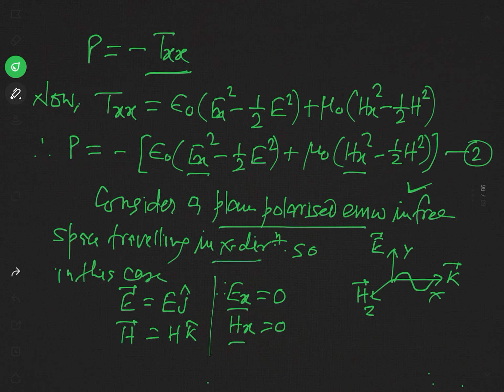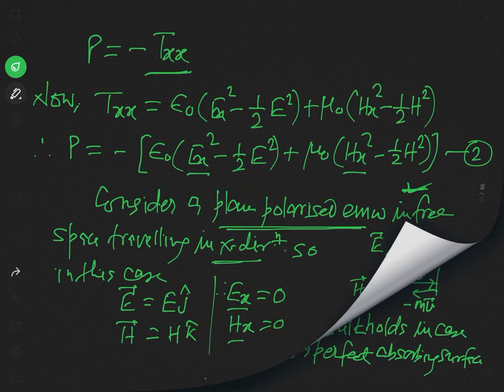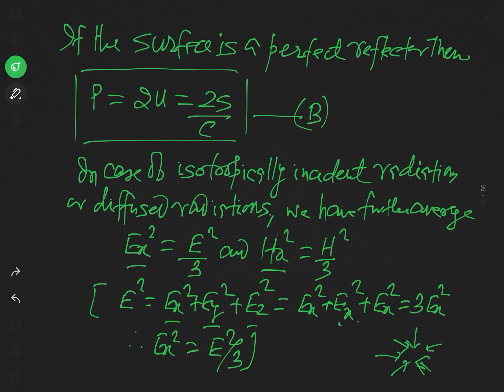This result is a general result for radiation pressure, calculated for the plane polarized wave traveling in the x direction, although it is valid for a plane polarized wave traveling in the x, y or z direction.